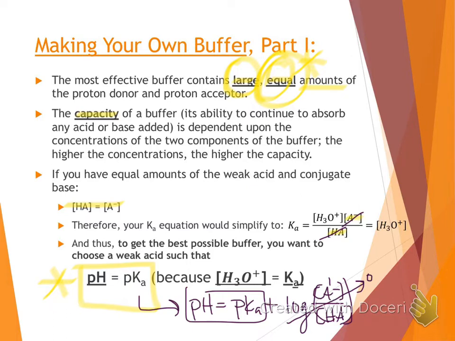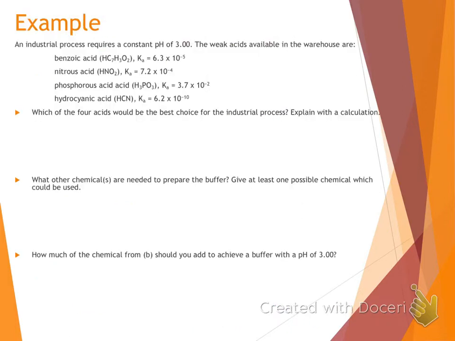So let's look at an example problem where we're trying to figure out how to make the best buffer. This industrial process requires a constant pH of 3. They're going to do that using a buffer. These are the weak acids that are available, and we're given the Ka values for each. First we want to know which of the four acids would be the best choice.